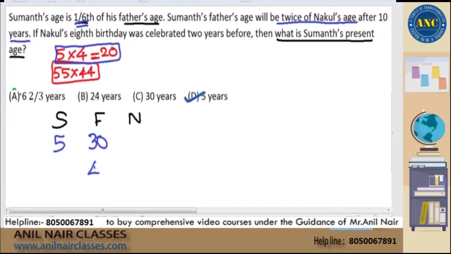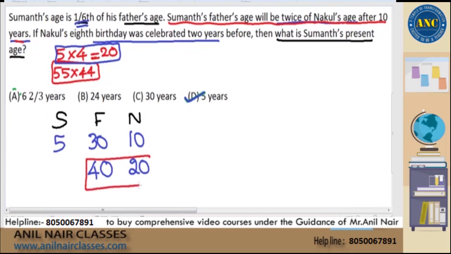After 10 years he will be 40, right? He will be 40. Nakul celebrated 8th year birthday 2 years before. That means right now Nakul is 10. 10 years later he will be 20. They also said in the previous statement, Sumant's father's age will be twice of Nakul's age after 10 years. Is 40 twice of 20? Yes, 40 is twice of 20. Therefore, my assumption of 5 years is right. Answer is 5 years. I hope it is clear.